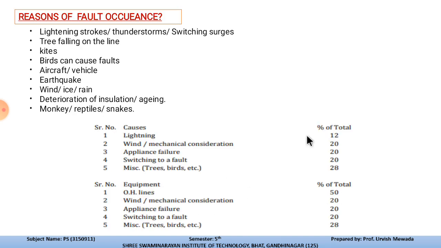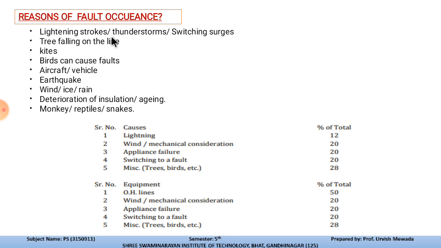These are some common reasons for fault occurrence. First is lightning stroke. Whenever lightning strikes, the current will travel through the conductor, because the conductors we use in transmission systems are bare conductors for the overhead line. Whenever lightning strikes the overhead line, current will travel through that conductor unless it is grounded.